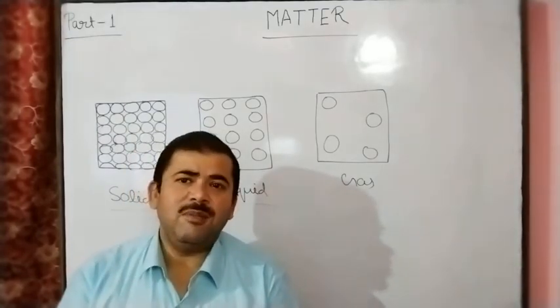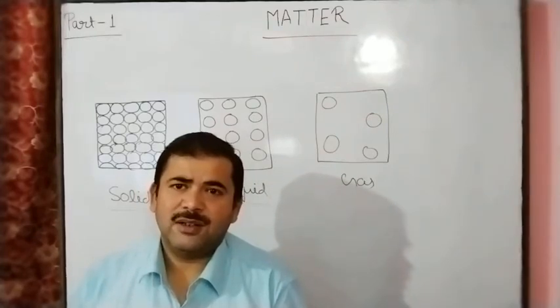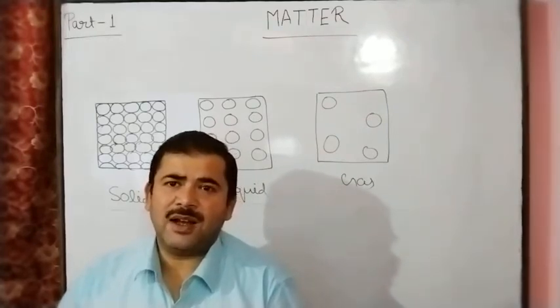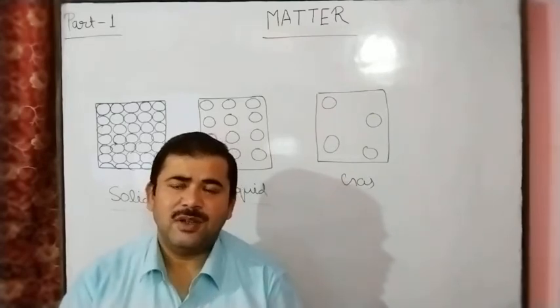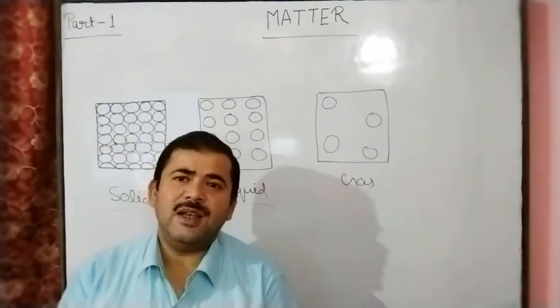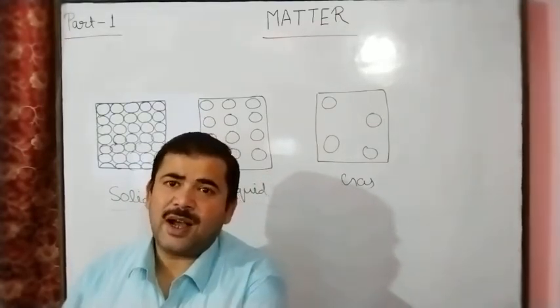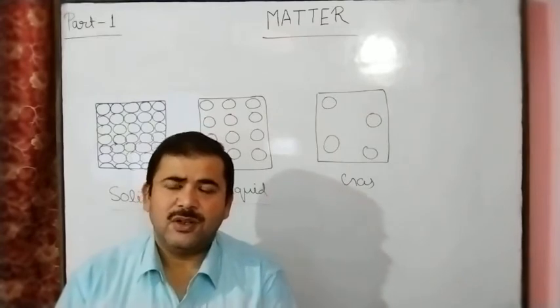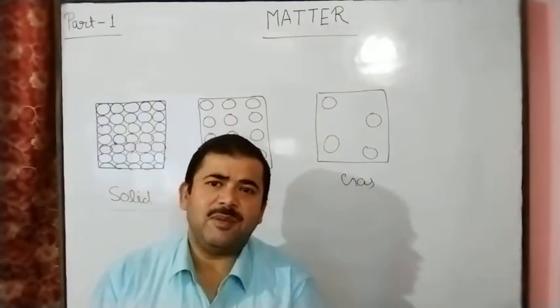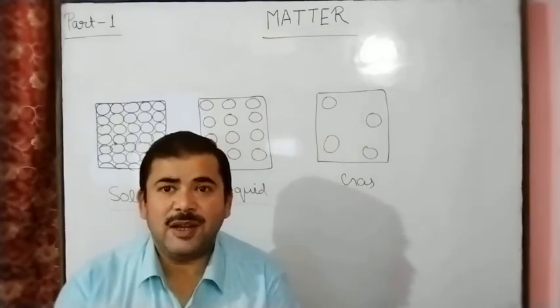Only a few elements in the periodic table are totally stable, such as helium, neon, argon, krypton, xenon, radon. So these elements are stable, and the atoms of other elements are unstable. This is the reason atoms may or may not exist independently.